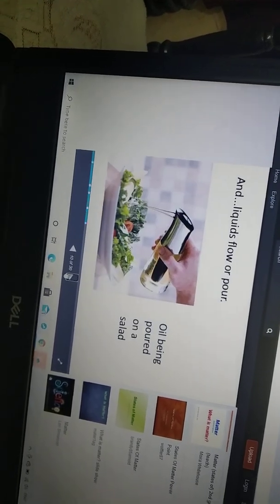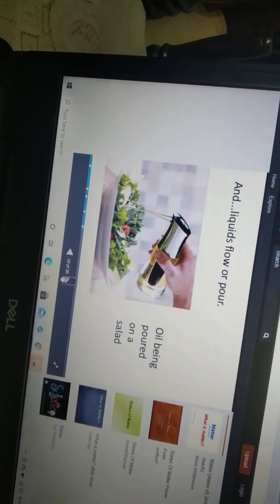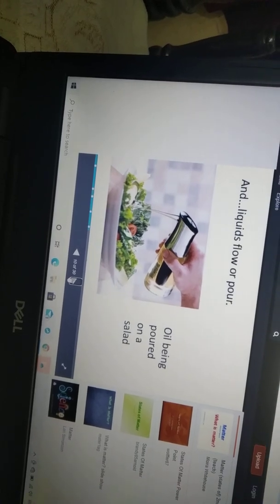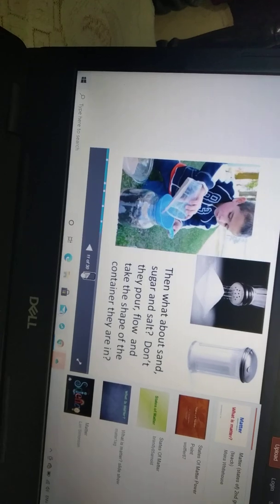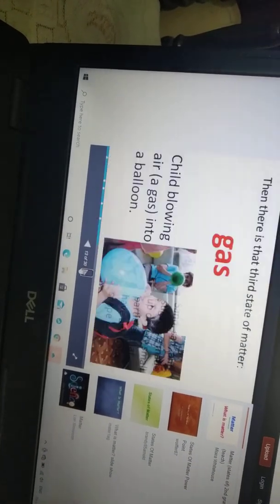Liquids can flow or pour. See here, oil is poured on a salad. That is liquid. Then what about sugar and salt? You think about that also.